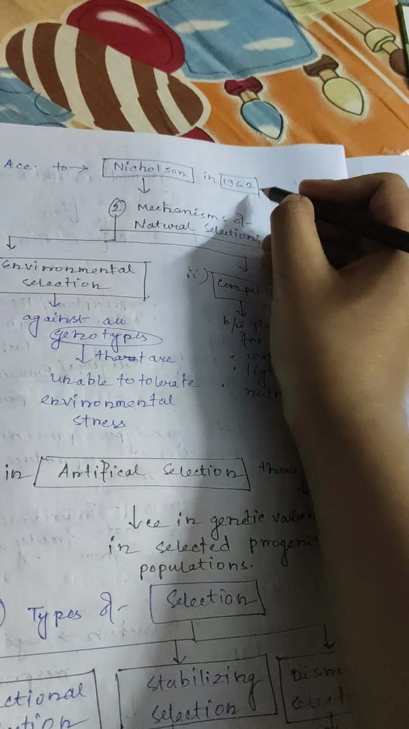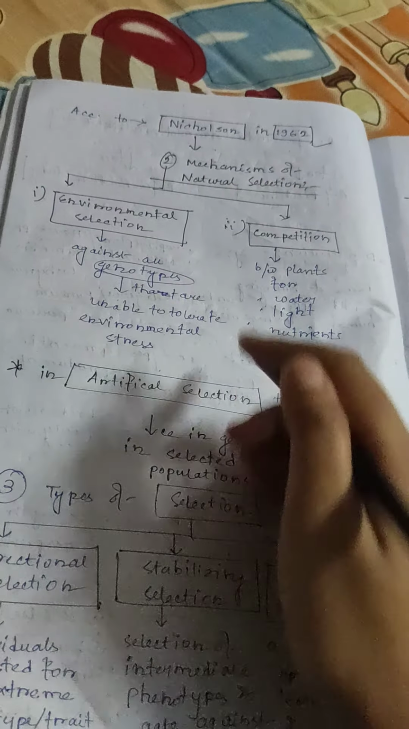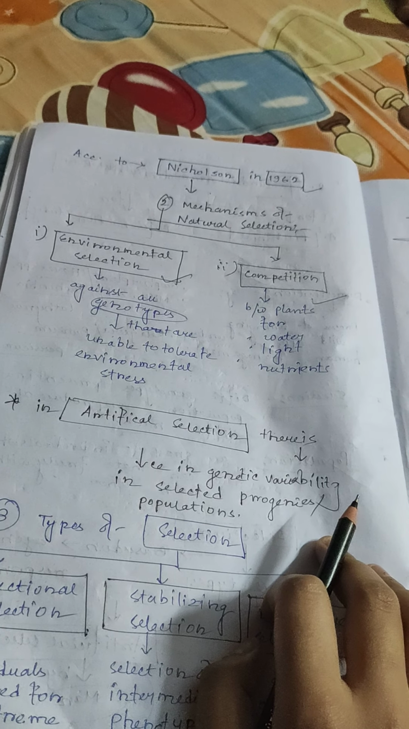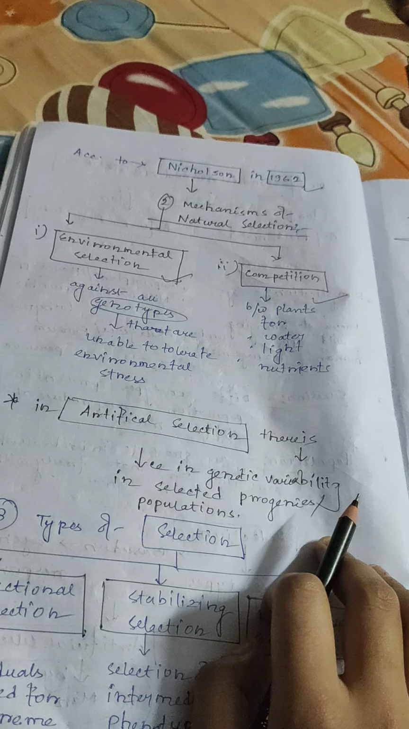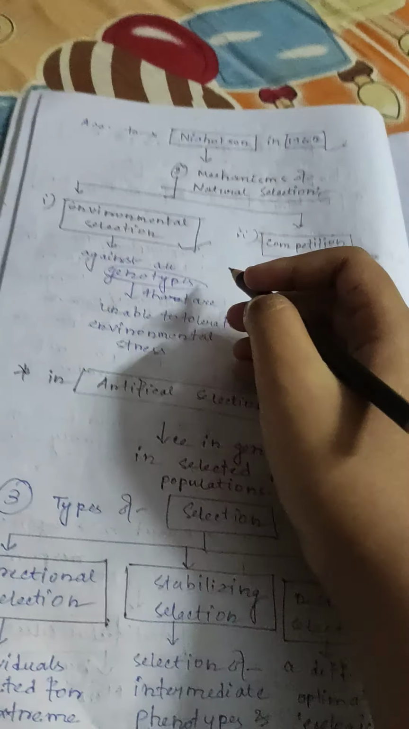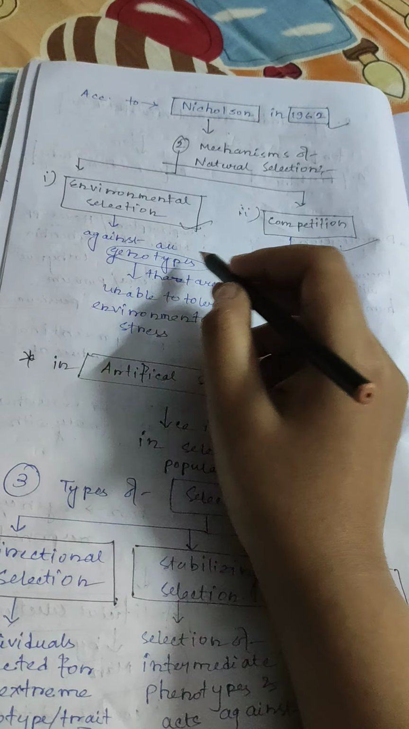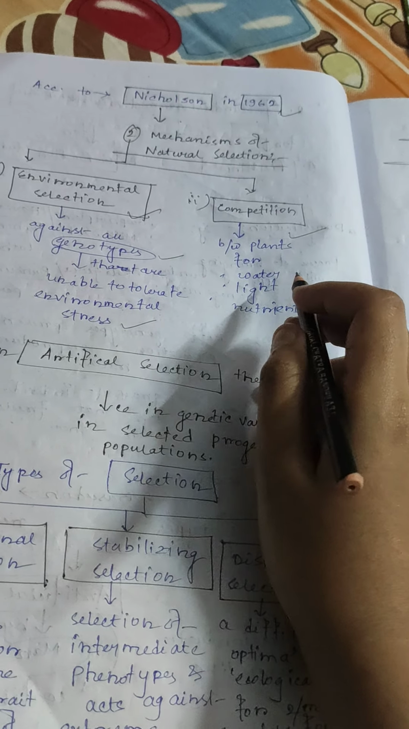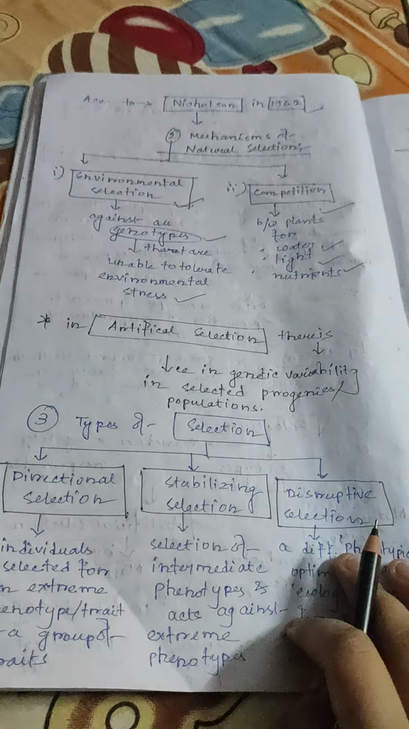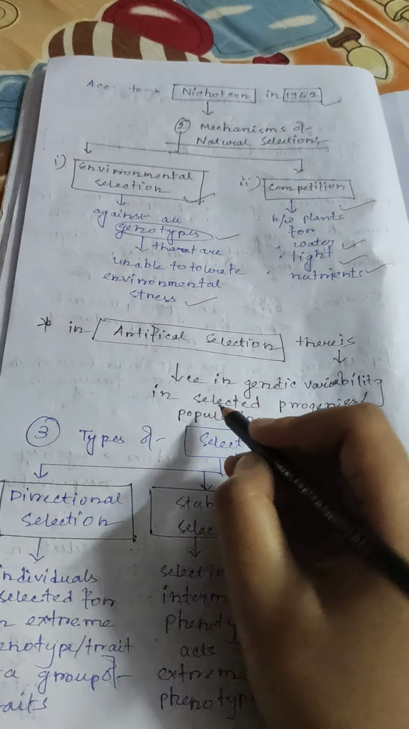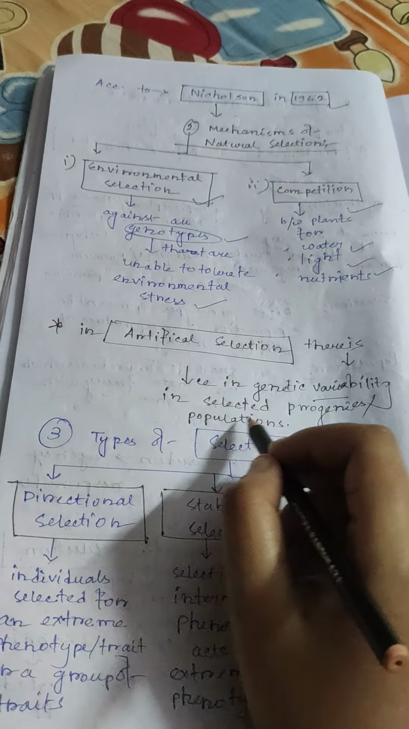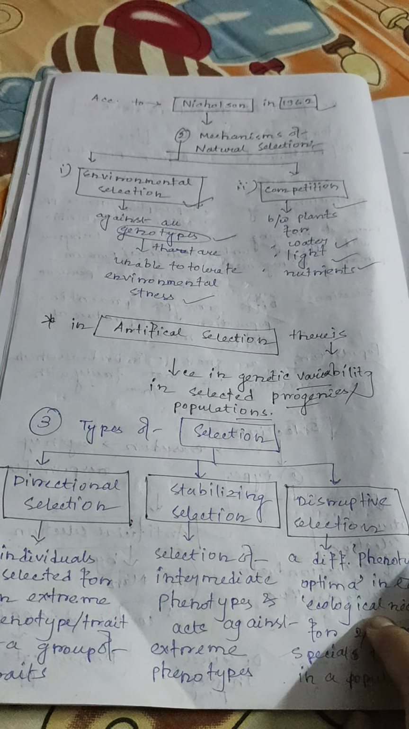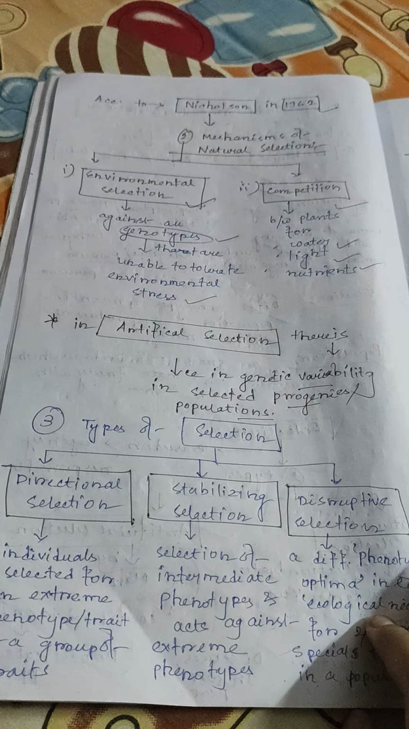According to Nicholson in 1962, there are two mechanisms of natural selection: environmental selection and competition. Environmental selection is against all genotypes that are unable to tolerate the environmental stress, and competition is between plants for water, light, and nutrients. In artificial selection, there is reduced genetic variability in selected progenies or populations.